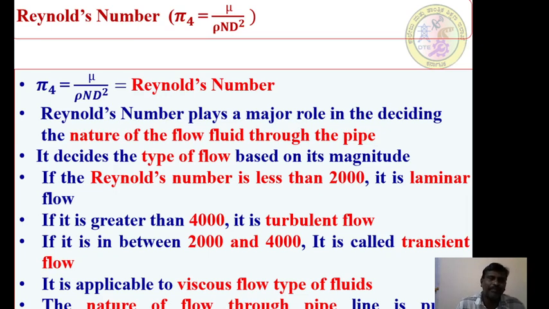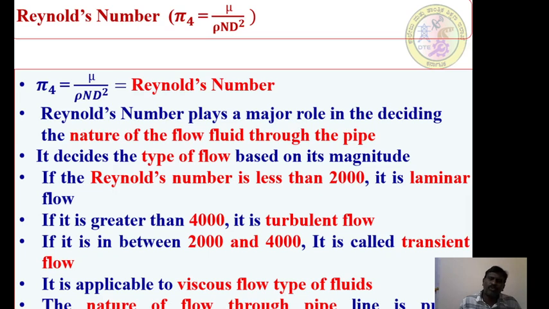So it decides the type of the flow based on its magnitude. Suppose if the Reynolds number is less than 2000, then it is a laminar flow. You are very familiar with that nature of flow. If it is greater than 4000, it is a turbulent flow. If it is in between 2000 and 4000, it is called transient flow. Just the transition has started from a laminar flow to a turbulent flow, right? So it is applicable to viscous flow type of fluids.